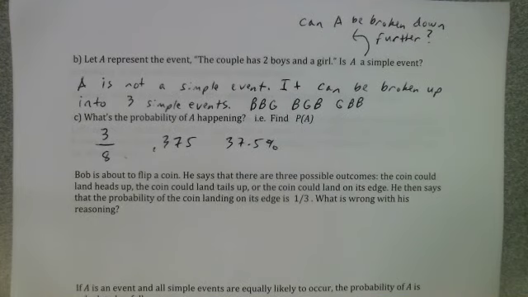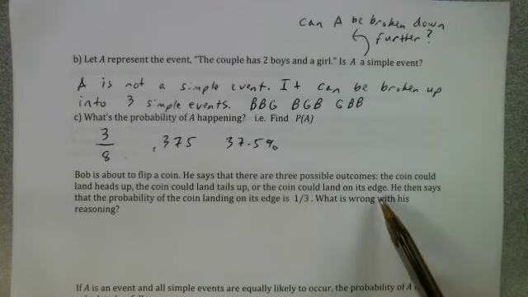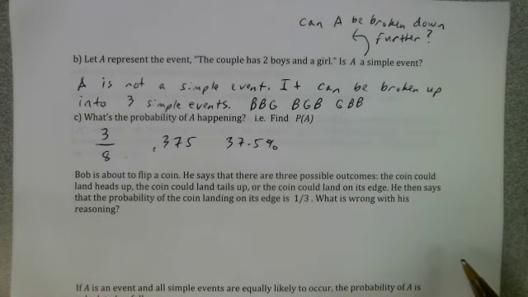He says that there are 3 possible outcomes if he flips a coin. Bob says the coin could land heads up, the coin could land tails up, or the coin could land on its edge. He then says that the probability of the coin landing on its edge is 1 out of 3, or 1/3. What's wrong with his reasoning?